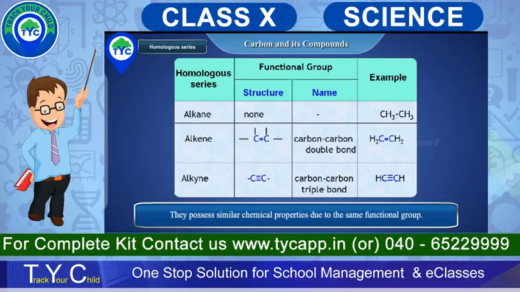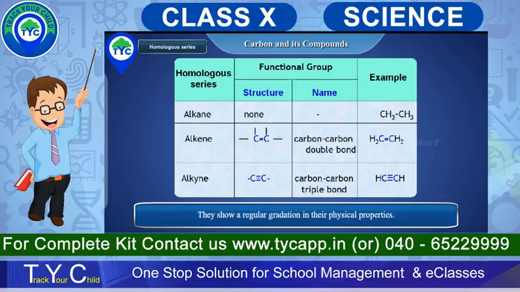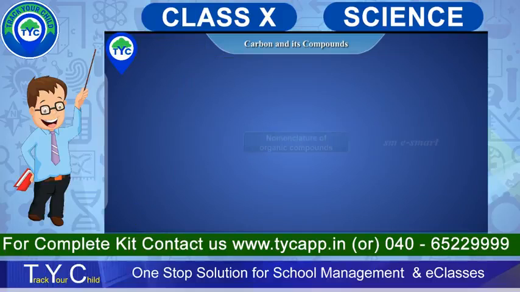They possess similar chemical properties due to the same functional group. Example: alcohol, aldehyde, and carboxylic acid have functional groups C-OH, C-CHO, and C-COOH respectively. They show a regular gradation in the physical properties. The individual members of a homologous series are called homologs.